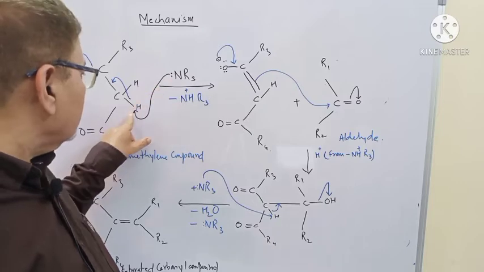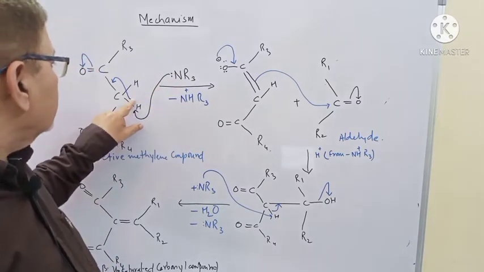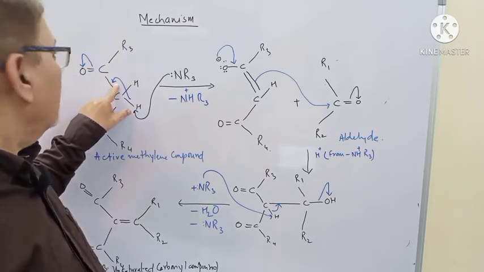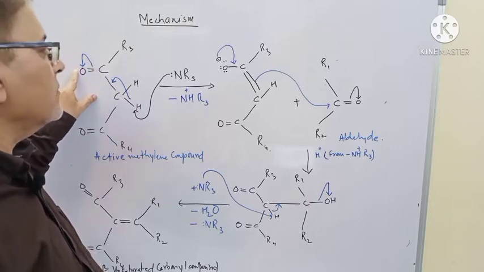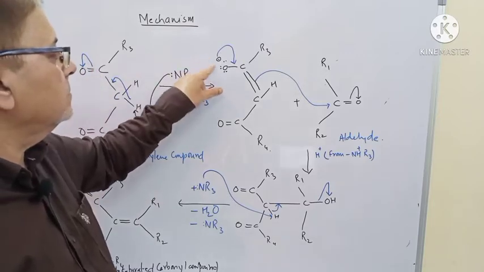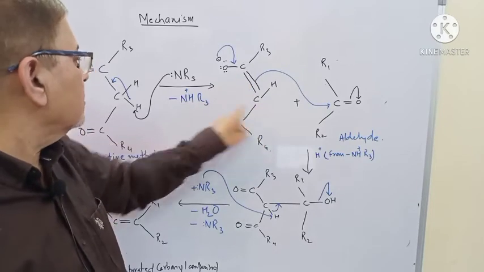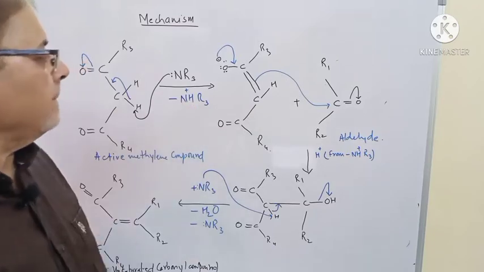When this gets the proton, this becomes a conjugate acid, and this bond shifts over here, making a double bond. Obviously carbon cannot have five valency, so this bond shifts over here. You can see over here, and this hydrogen is lost and is taken by the weak base.